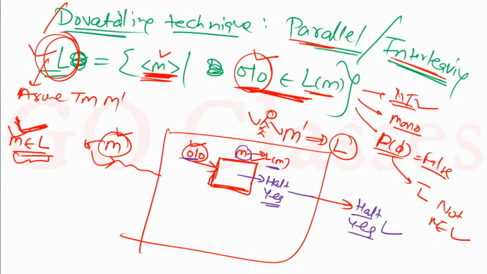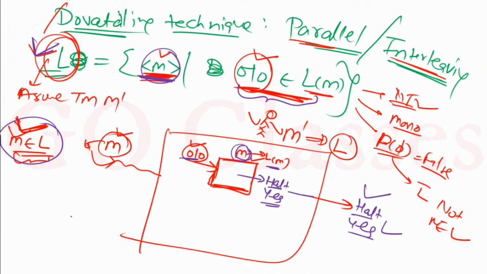So one thing you can notice is that if you give me a member of my language, a Turing machine which satisfies this property, then I will be able to halt and say yes. The proof is here: whatever member Turing machine you give me, I will run it on 010. Because the definition of Turing machine says that this internal Turing machine M will halt and say yes, I will also halt and say yes.